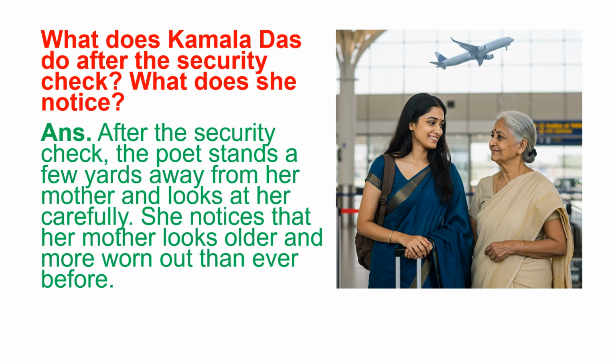What does Kamala Das do after the security check? What does she notice? Answer: after the security check, the poet stands a few yards away from her mother and looks at her carefully. She notices that her mother looks older and more worn out than ever before.